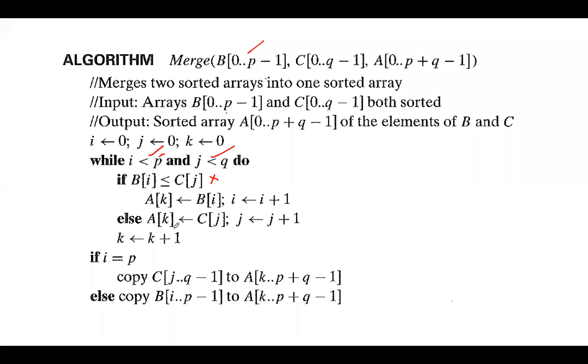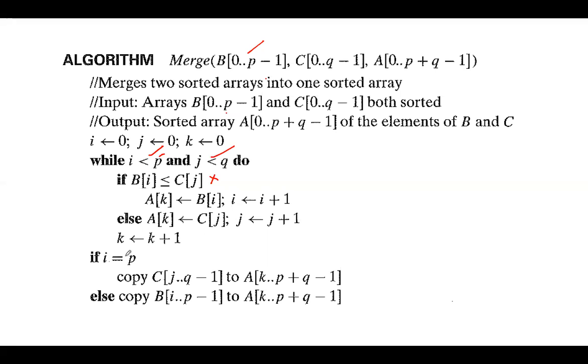What is there in the else part? A of K is equal to C of J. A of K is the final array. What you are storing? We are storing C of J because C of J is less than B of I. So we are making that as the first element. Next, what you are doing? J is equal to J plus 1, K is equal to K plus 1.